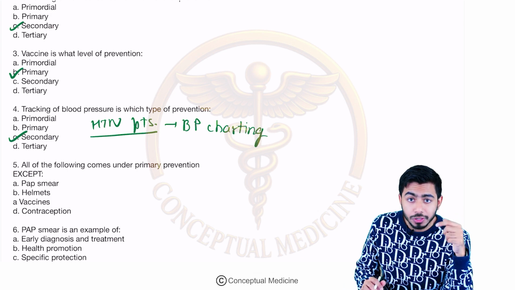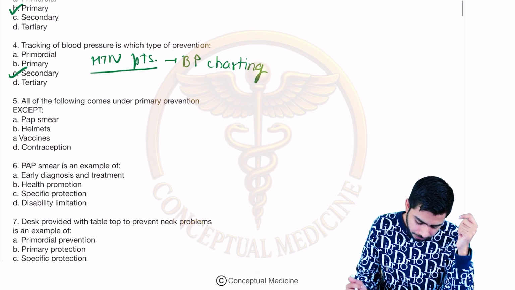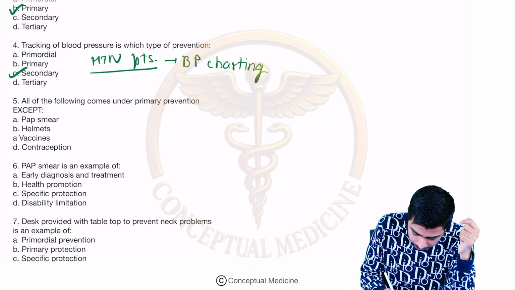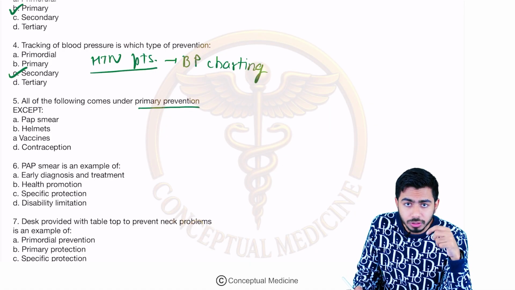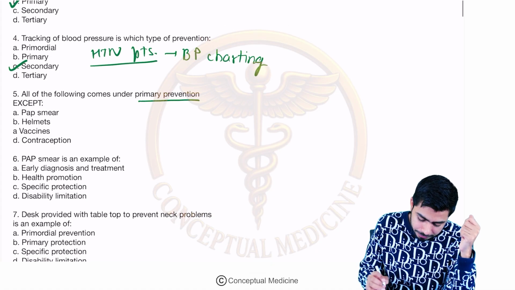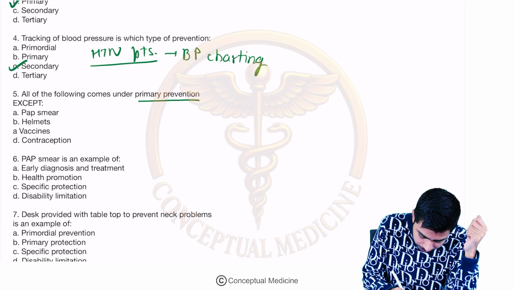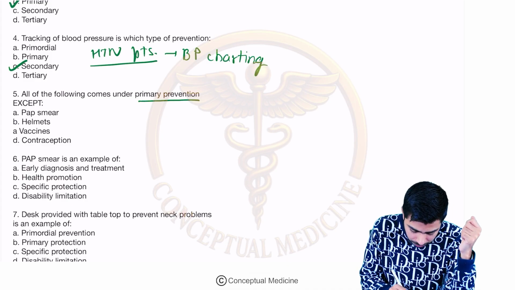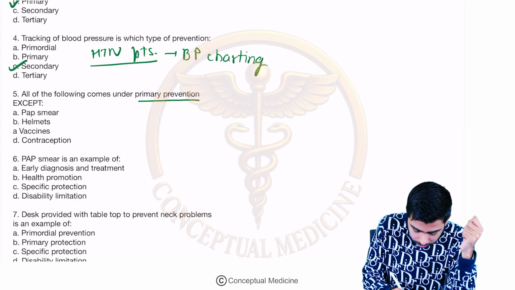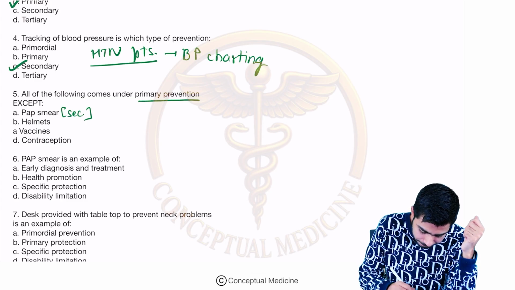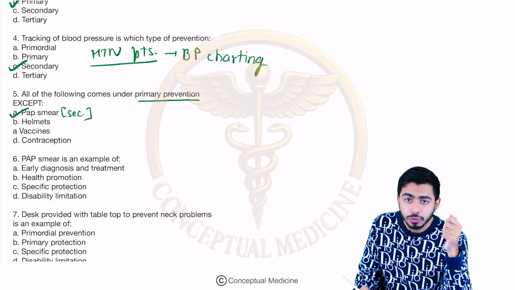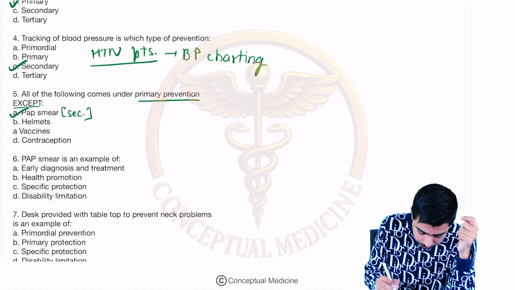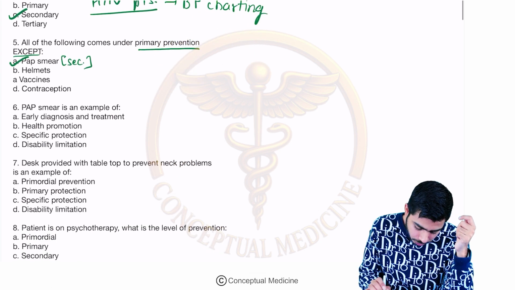Fine. Okay, now let's move on to the next question, guys. Question number 5. All of the following come under primary prevention, except. So primary prevention, helmets, yes. Vaccines, primary prevention, yes. Contraception, primary prevention, yes. Pap smear, secondary prevention, right? So the answer became A. They asked you except. Okay, nice. Moving on to the next question.